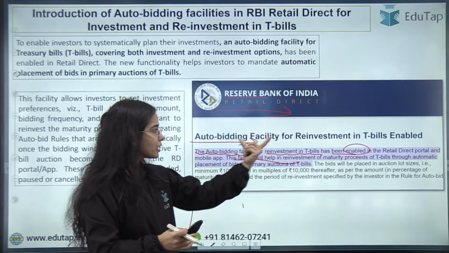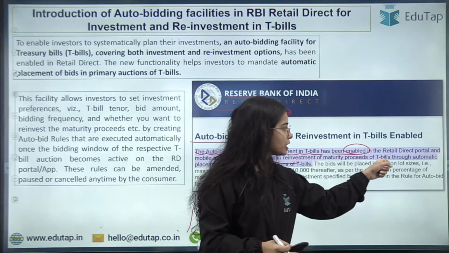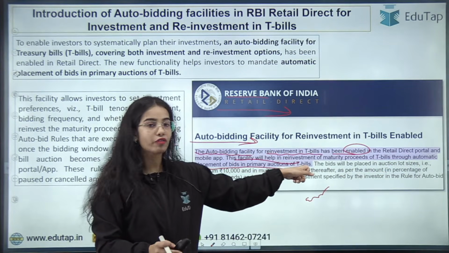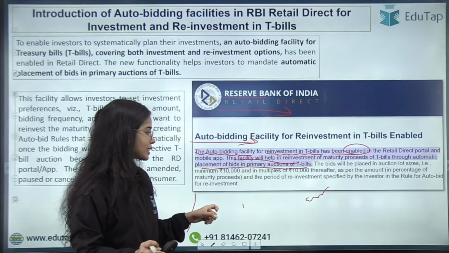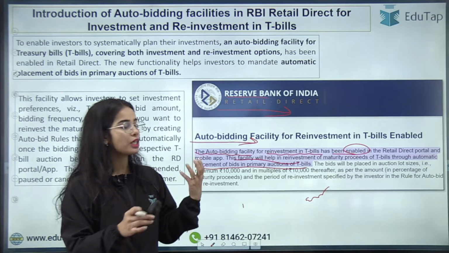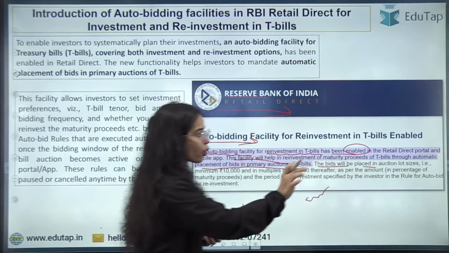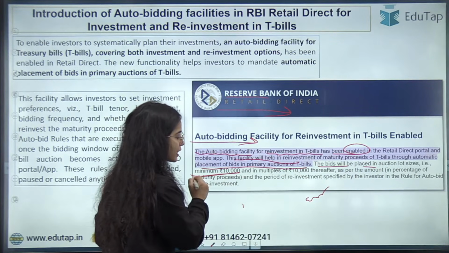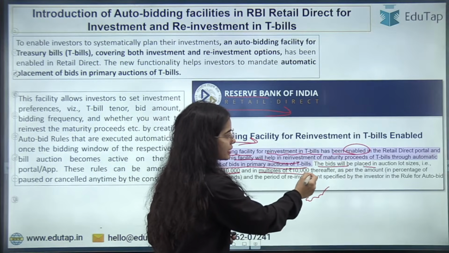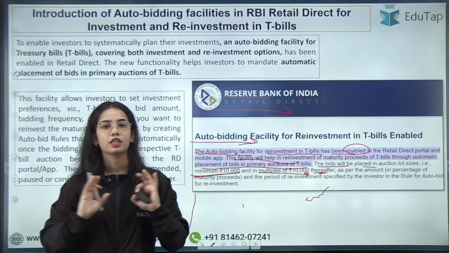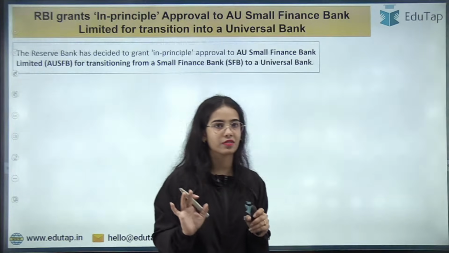That's why the reinvestment of the T-bills is also possible through automatic placement of bids in the primary auction of T-bills as per the rules that you have decided for the auto investment. The auto investment can happen, okay. The bids will be placed in auction lot sizes, that is minimum of rupees 10,000 and in multiples of rupees 10,000 thereafter, as per the amount of your maturity proceeds. So this is the whole idea. I hope this is very much clear.